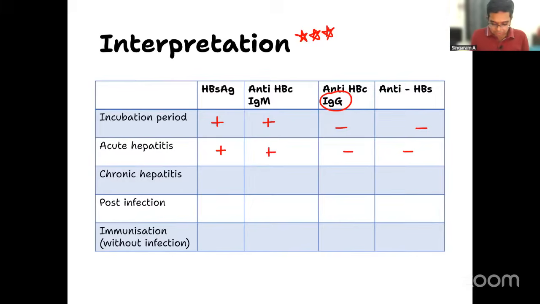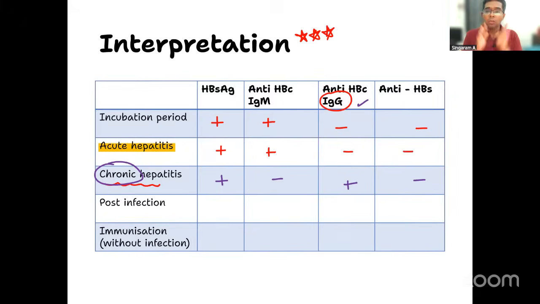For your exams, just focus on this word, acute hepatitis, what all things will be positive. HBsAg will be positive, IgM anti-HBc will be positive. So that is something which you need to focus on. Can you tell me for chronic hepatitis, what will be positive? If it is hepatitis, it means HBsAg should be positive, and if it is chronic, IgG anti-HBc should be positive. These two will be negative. That's what you need to remember.